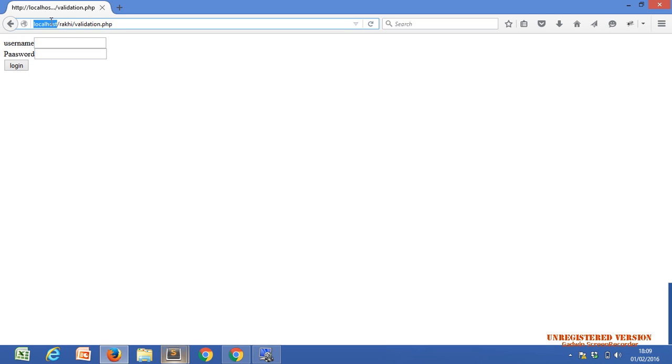In that case we put our whole folder into the server. We upload that folder, and they give us a domain name, like facebook.com is one kind of domain name.